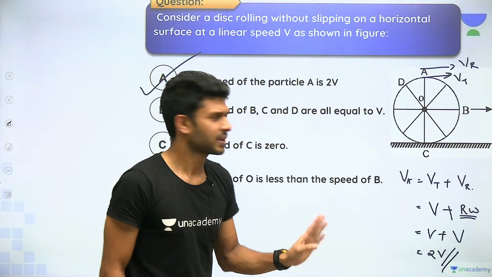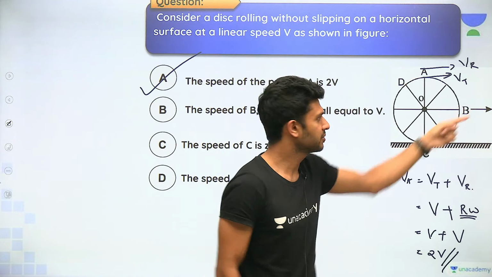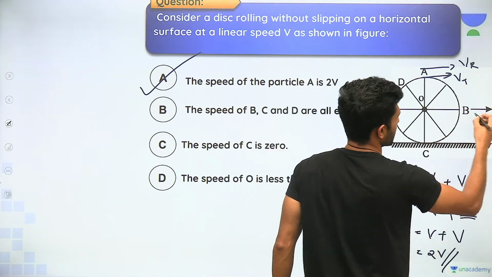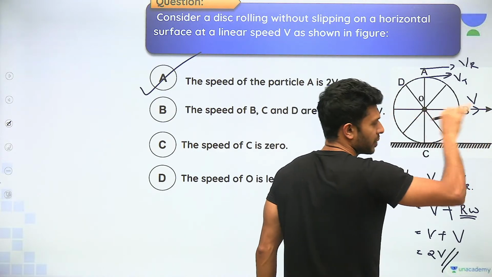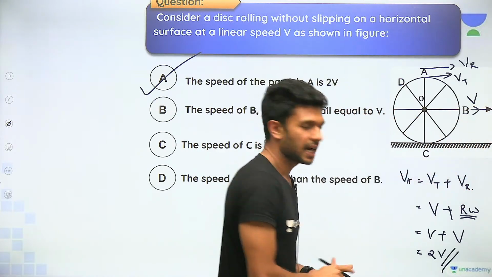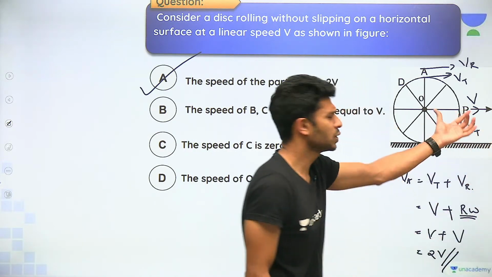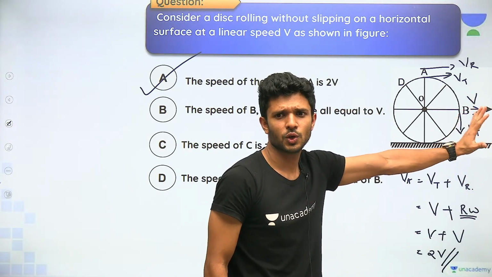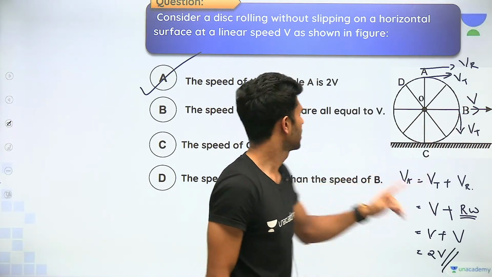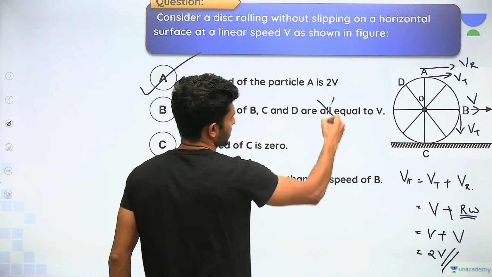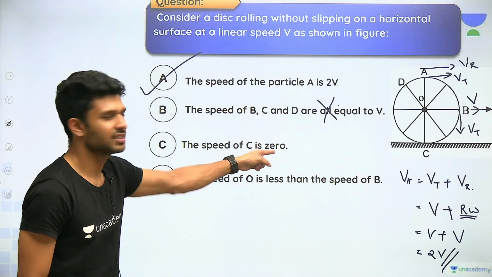Okay. The speed of B, C and D are all equal to v. बिल्कुल नहीं है ना? Look at the point B itself. The point B has v in this direction. This point B, can you see? It is having a velocity of center of mass towards right. At the same time, it is having a rotational velocity also downward. Two velocities it is associated with. So what will be the total velocity? Root of v square plus v square. Obviously, it is not going to be v. Galat.